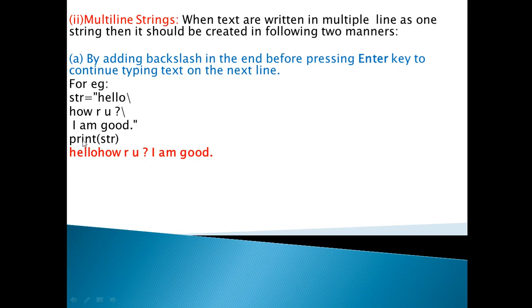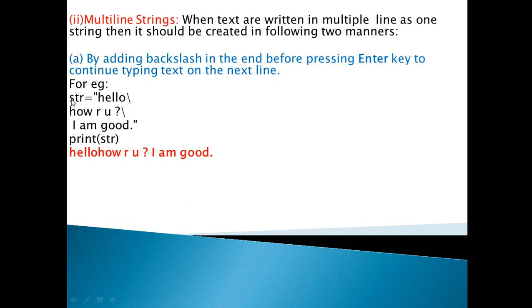When you write print str, this output you will see on the system: hello, how are you, then in the next line is written I am good. So when you use the backslash at the end of the line and that string is more than one line, then we can say that it is the multi-line string.